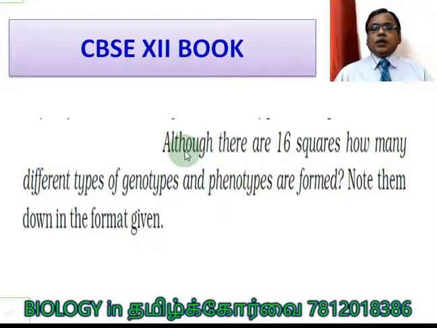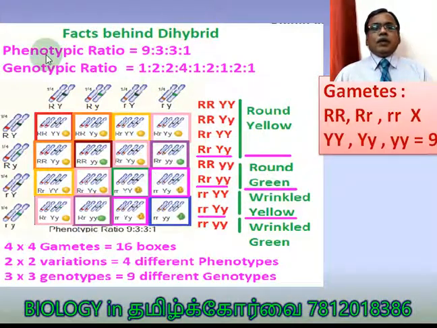Here, in the CBSE book, there is one question. Although there are 16 squares, how many different types of genotypes and phenotypes are formed? Very clearly I told you, phenotypes 4 types, genotypes 9 types, in this ratio. Very clear? The ratio of those homozygous for both characters: all homozygous for both characters will be in the ratio of 1 only. Capital R capital R capital Y capital Y, 1.